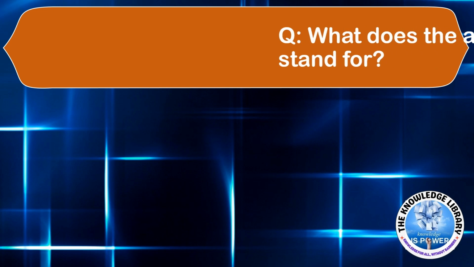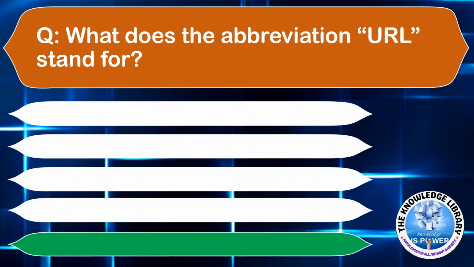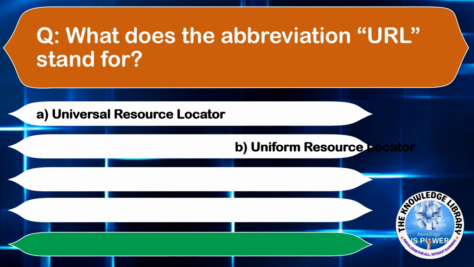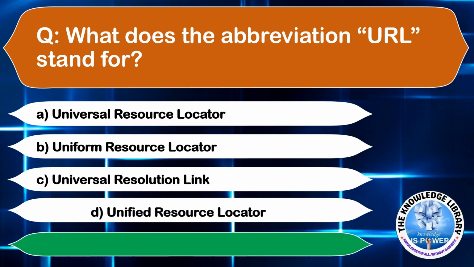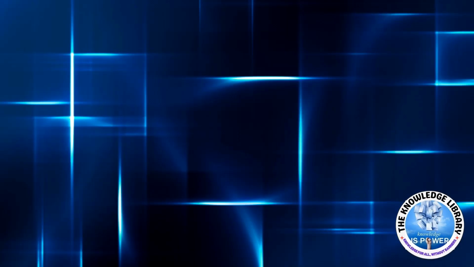Moving to the next question. What does the abbreviation URL stand for? Option A, Universal Resource Locator. Option B, Uniform Resource Locator. Option C, Universal Resolution Link. Or option D, Unified Resource Locator. The correct answer is option B.